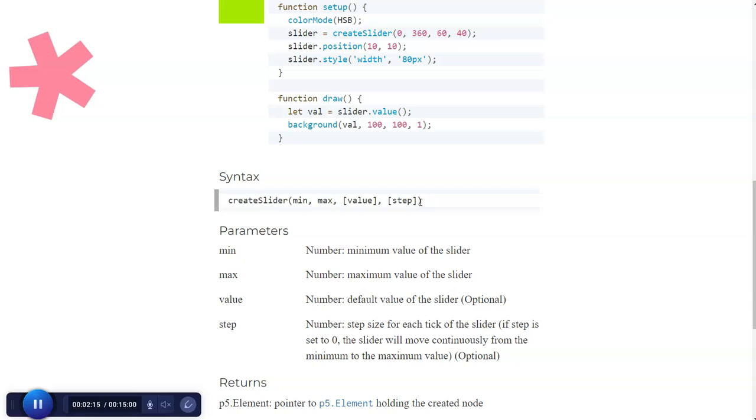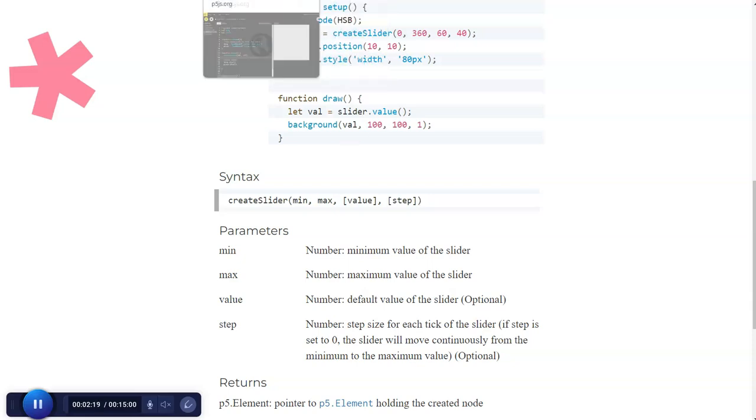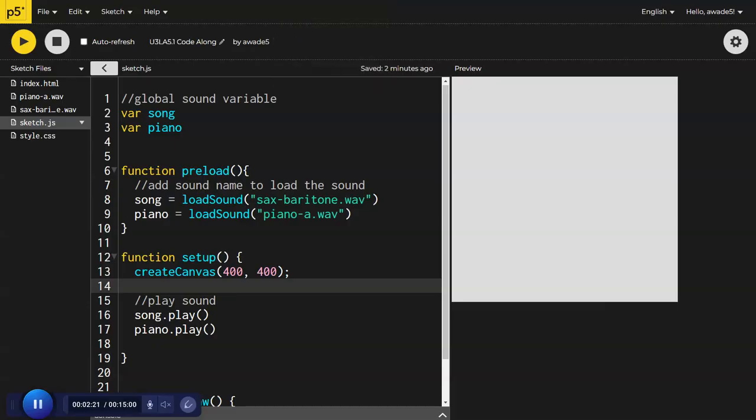So let's jump into our code right away. From the last time, you should have had this sound file that you did with the code along. I'm going to be using the same file, changing up a couple of different features.